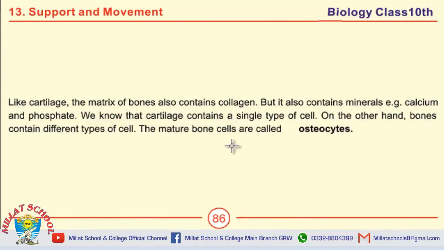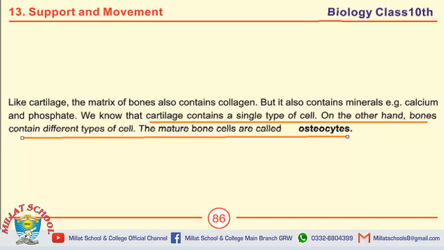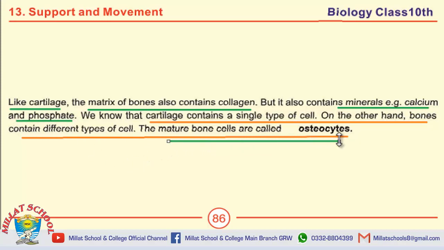Next, define osteocytes. Cartilage contains a single type of cells. On the other hand, bones contain different types of cells. The mature bone cells are called osteocytes. MCQs. The first MCQ includes: the matrix of bones also contain collagen like cartilage. Bone also contains minerals, for example, calcium and phosphate. The mature bone cells are called osteocytes.